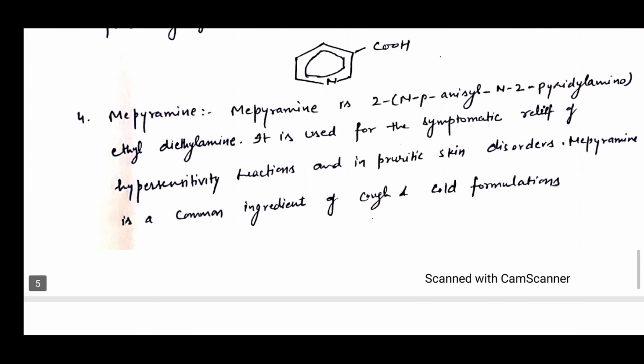Now next is mepyramine. Mepyramine is N-para-anisyl-N-2-pyridylaminoethyl diethylamine. It is used for the symptomatic relief of hypersensitivity reactions and in pruritic skin disorders. Mepyramine is a common ingredient of cough and cold formulations. Now you can see the structure of mepyramine.